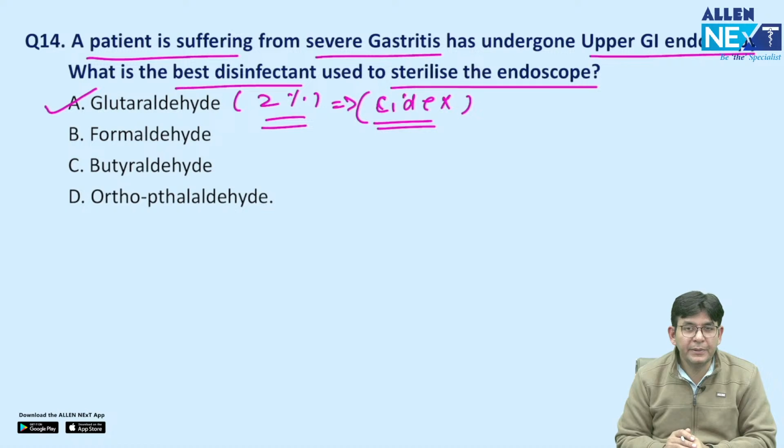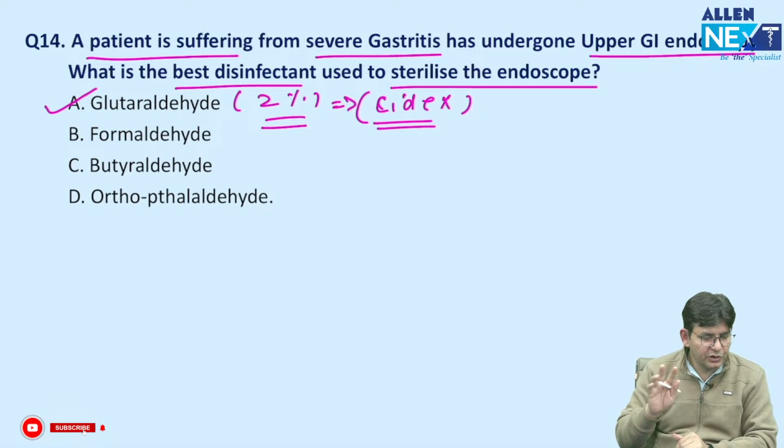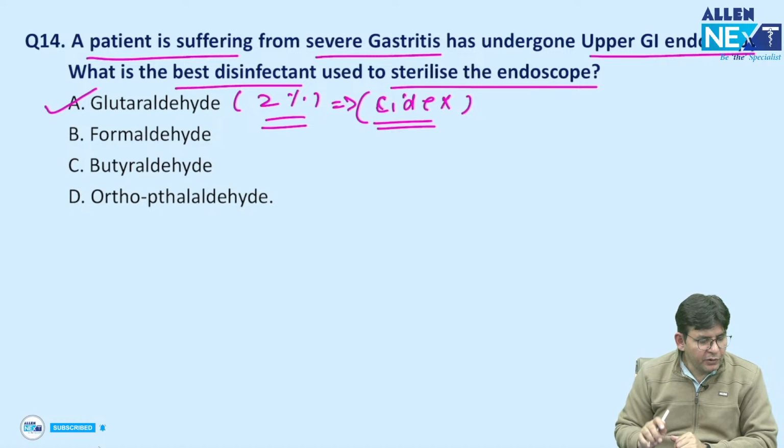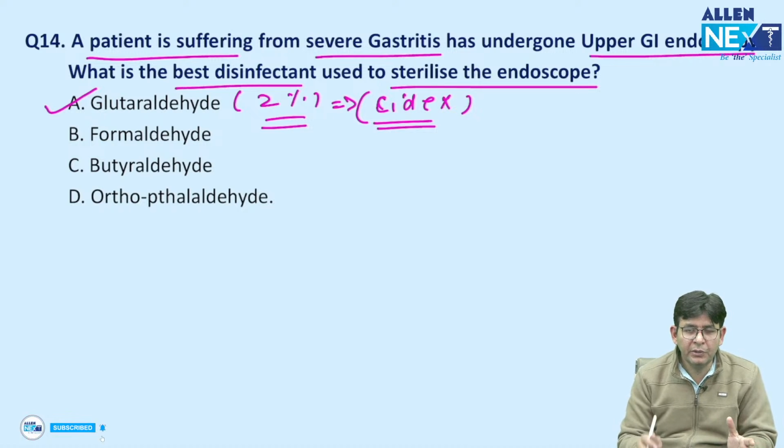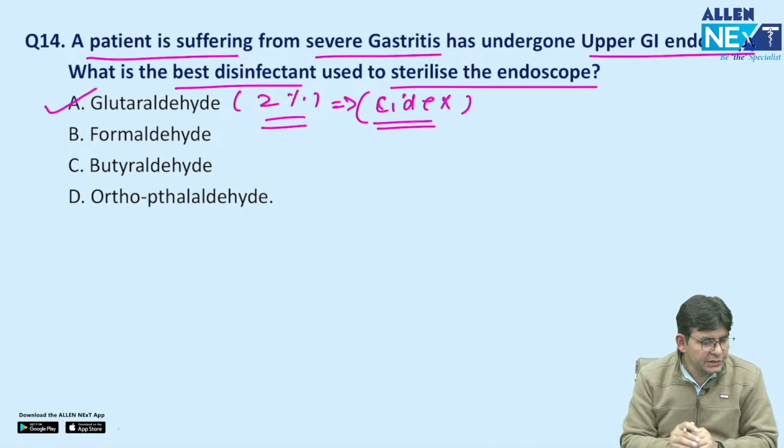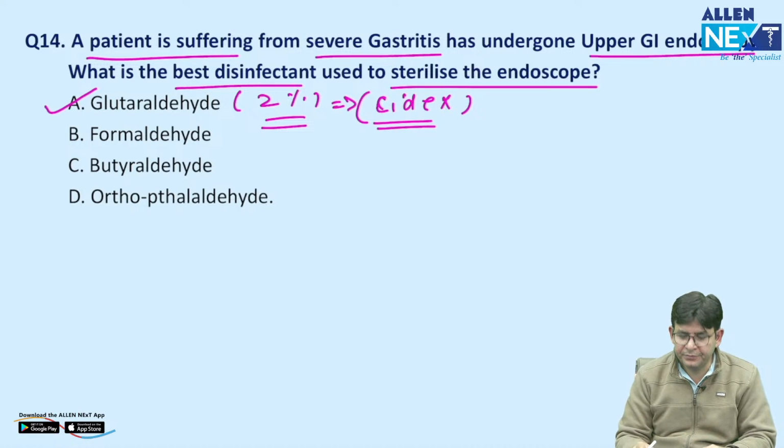You will use spirit or isopropyl alcohol to disinfect. So remember this point: for all your scopes, 2% glutaraldehyde, Cidex, is used because they are very costly instruments, except your stethoscope, which you clean with spirit or isopropyl alcohol.